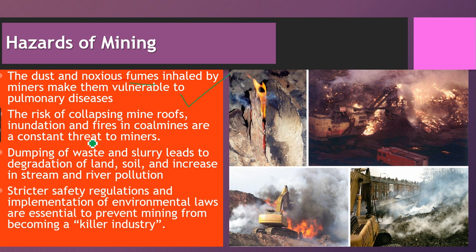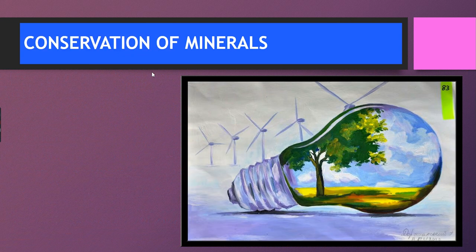Stricter safety regulations and implementation of environmental laws are not followed in the mining industry, though they are essential to be followed. Because they do not follow it, there is heavy casualty in the mining industry. That's why it is always called a killer industry, right? Because of the loss of lives. Conservation of minerals.